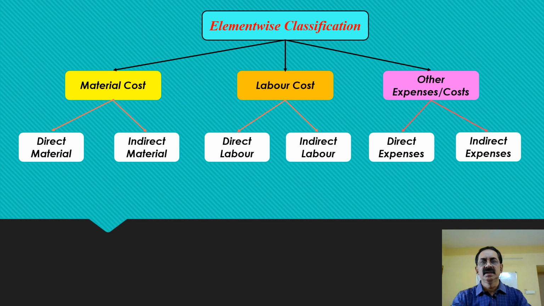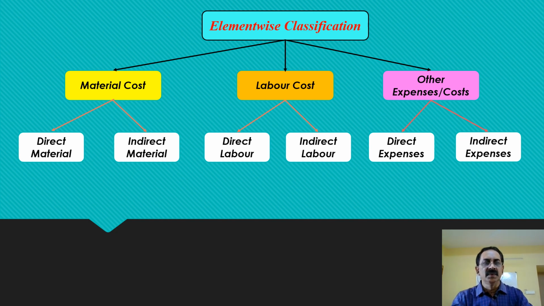The first method of classification of cost is element wise classification. Here we will identify three elements in the total costs. The first element is material. Material is nothing but stock of inventory. This probably excludes the finished goods that are to be sent for selling or delivery purpose.